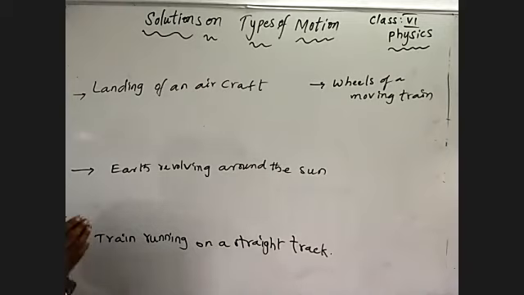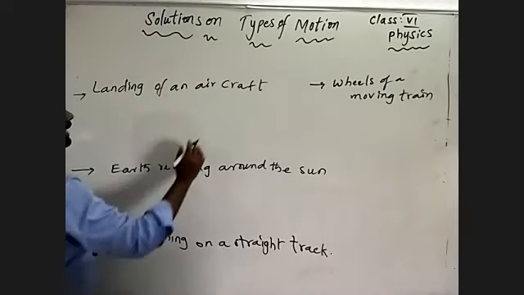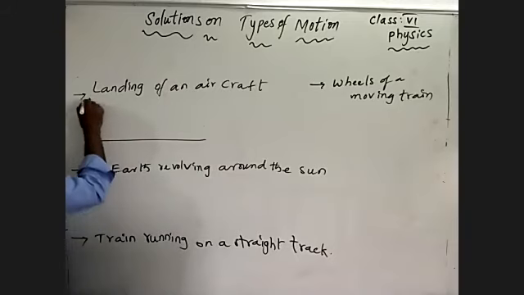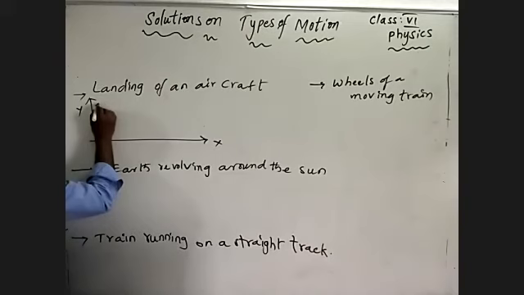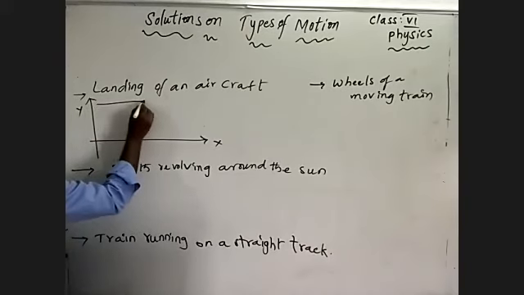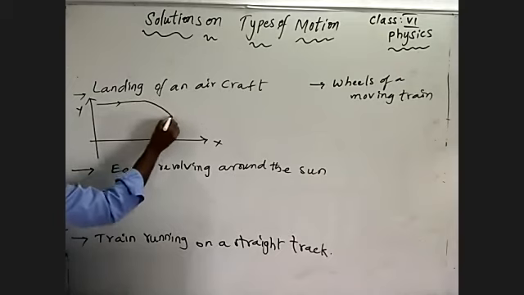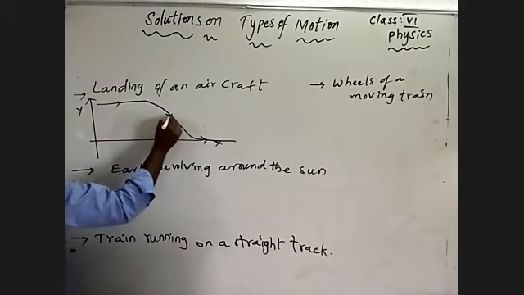One-dimensional means a single type of motion, a single direction of motion. See here, landing of an aircraft. This is the horizontal position, this is the vertical position, this is the y-axis, this is the x-axis. The aircraft is coming and landing by moving downwards, by changing direction.